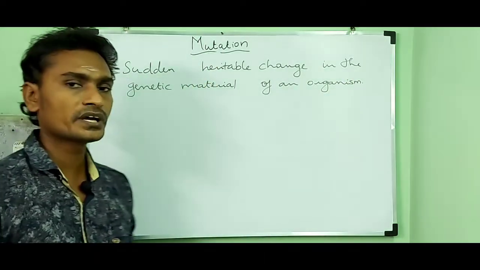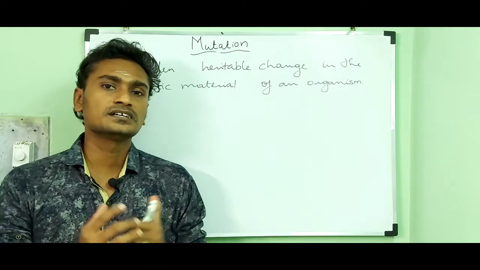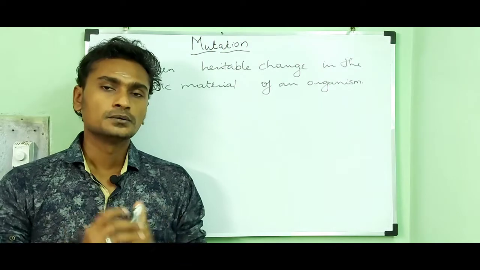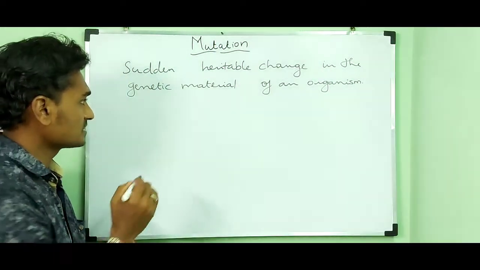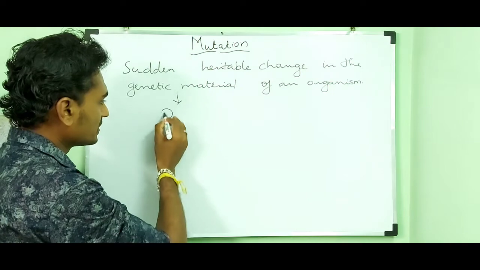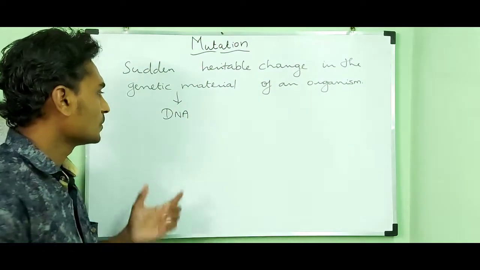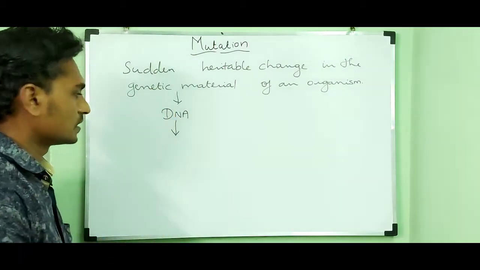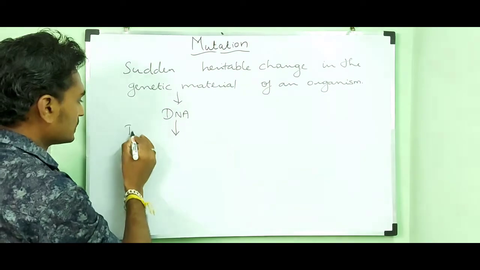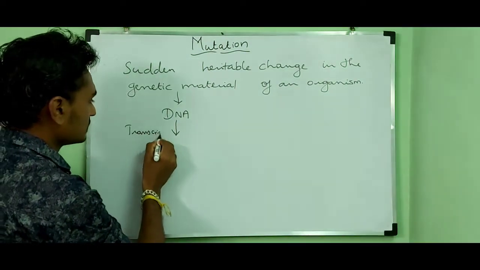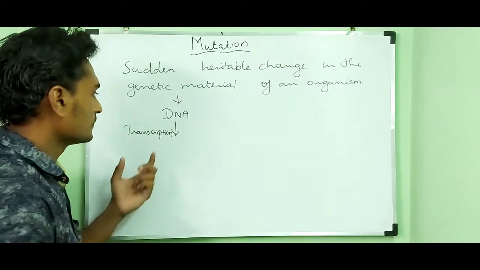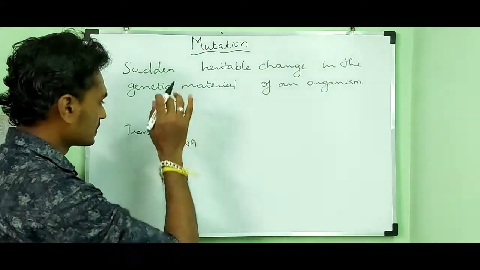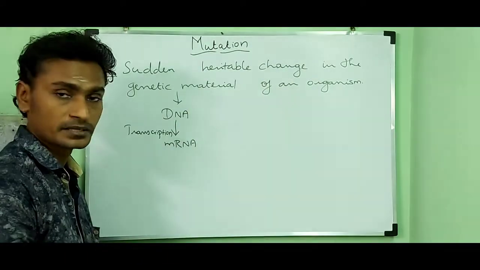Then how can we identify that an organism got mutated? Mutation occurs in the genetic material that is called DNA. DNA undergoes a process called transcription, and it produces mRNA.